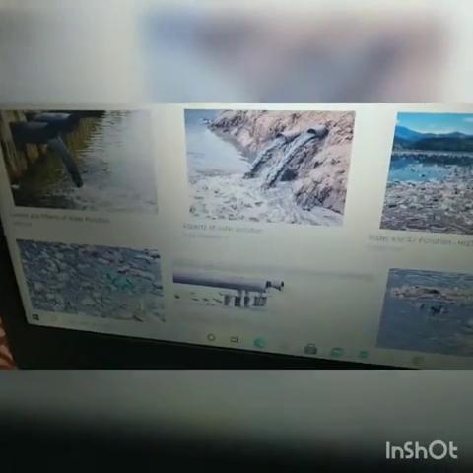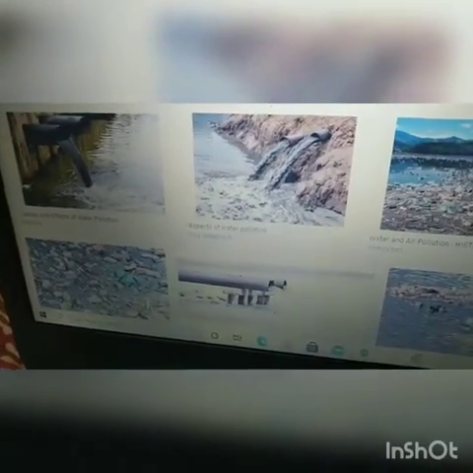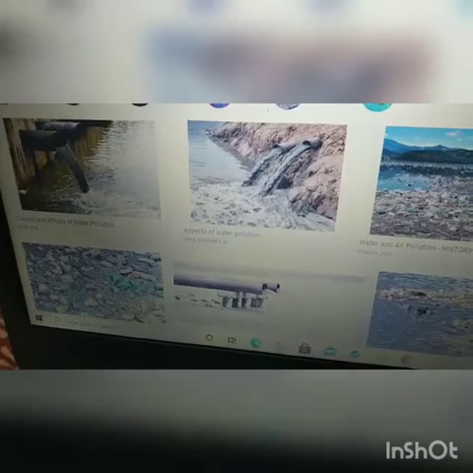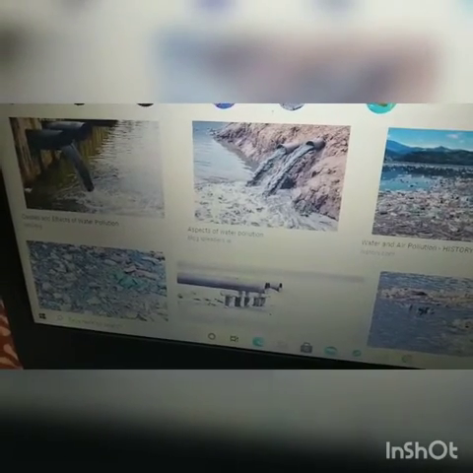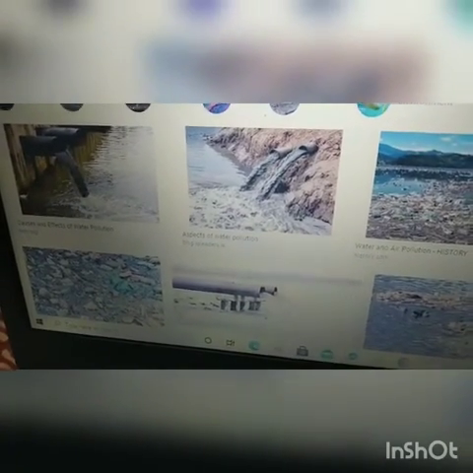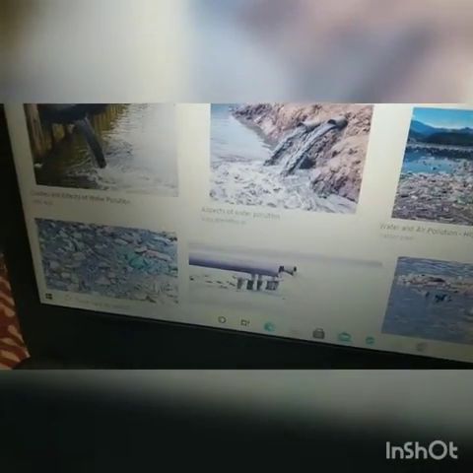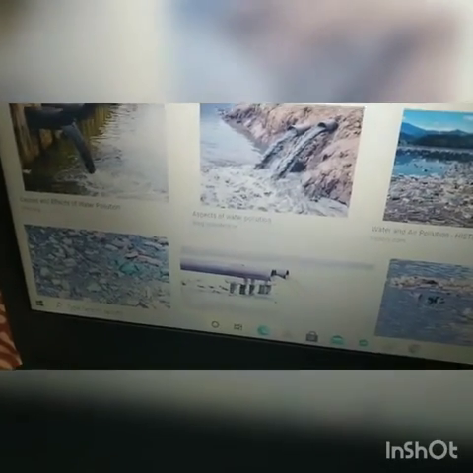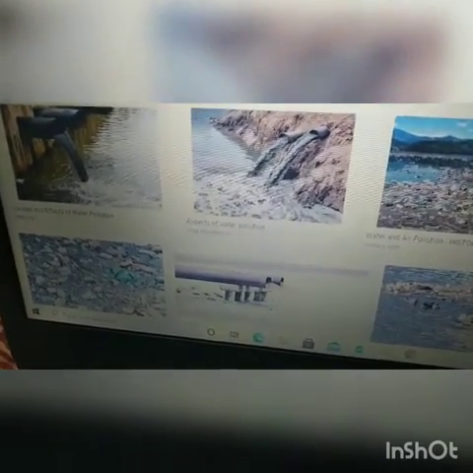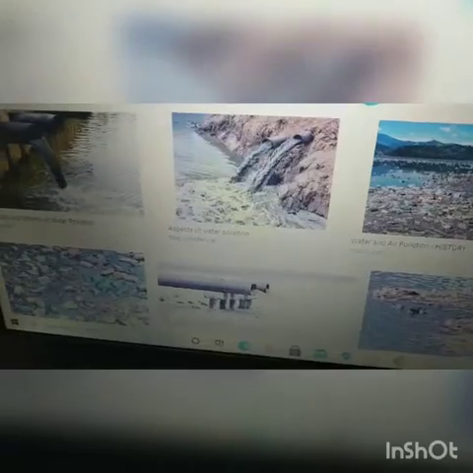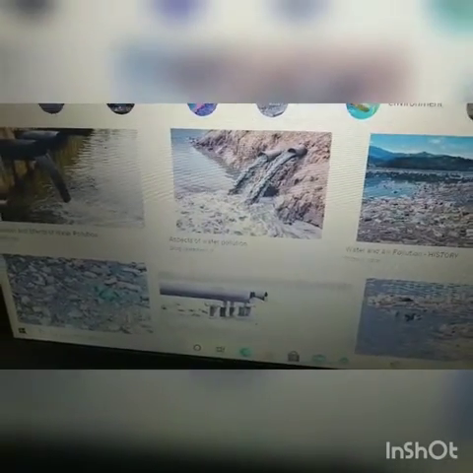Many harmful disease-causing organisms grow in this polluted water, causing diseases like diarrhea and typhoid. Polluted water also harms the plants and animals living in these water bodies. So how do we prevent water pollution? We must avoid the use of plastic bags, as they can block the drains and stop the flow of dirty water.